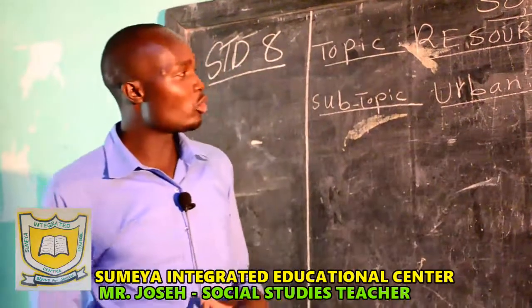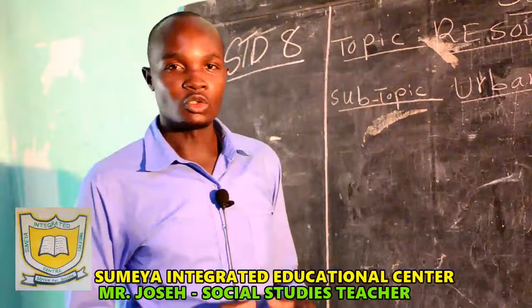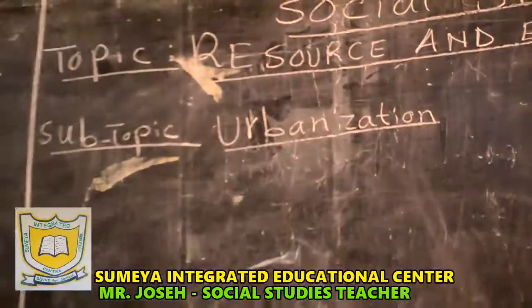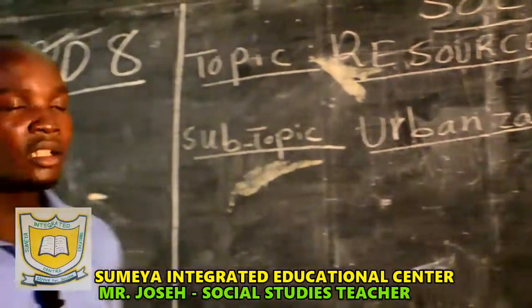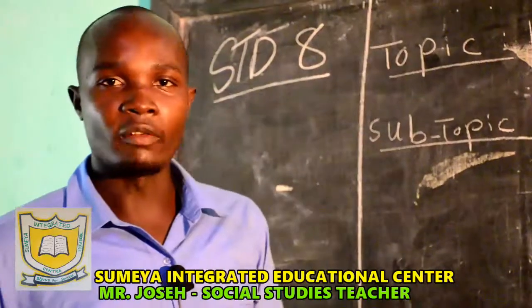Now, we are going to look at urbanization today, and we are going to define what is urbanization.